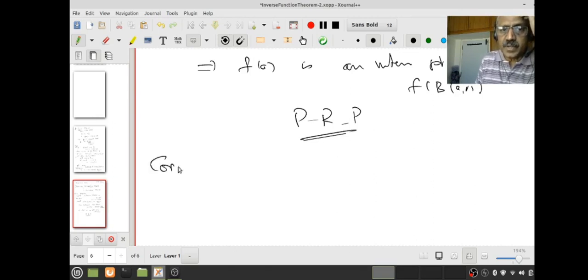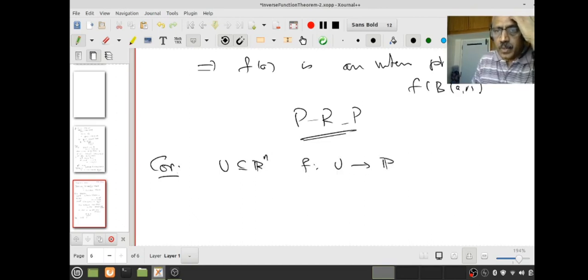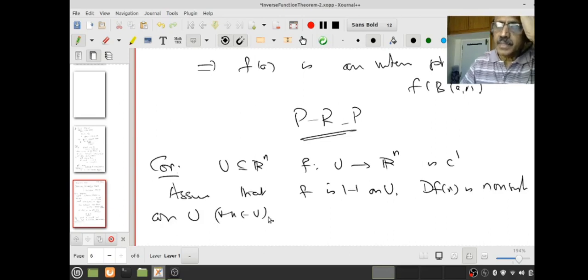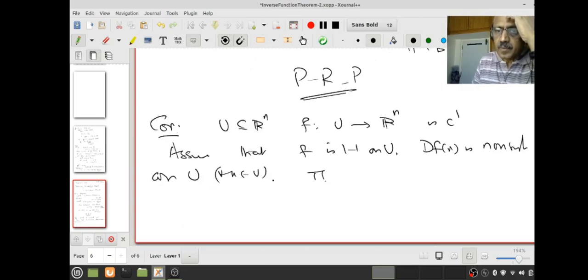So as an immediate corollary, suppose U is an open set in Rn and f from U to Rn is C1. Assume that f is 1-1 on U and df(x) is non-singular on U, for all x in U. Then f of U is open.